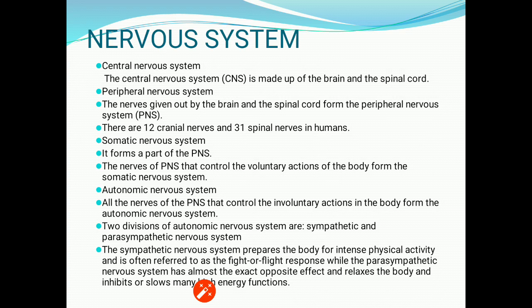Now, the two further divisions of the autonomic nervous system are the sympathetic and parasympathetic nervous systems. The sympathetic nervous system prepares the body for intense physical activity and is often referred to as the fight or flight response, while the parasympathetic nervous system has almost the exact opposite effect and relaxes the body and inhibits or slows many energy functions.